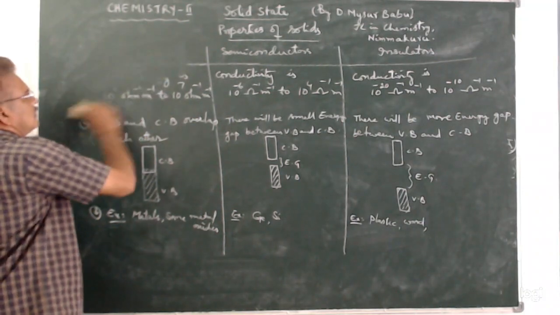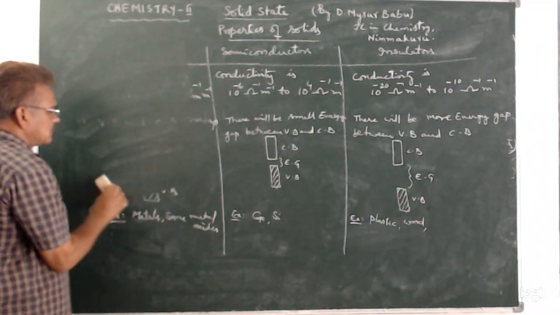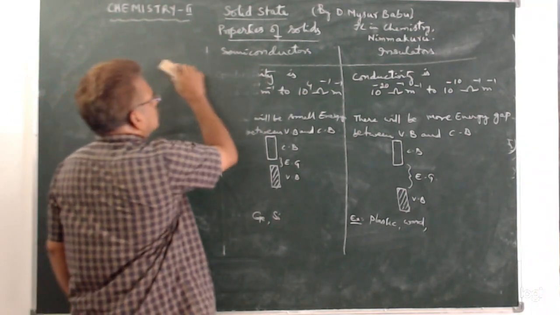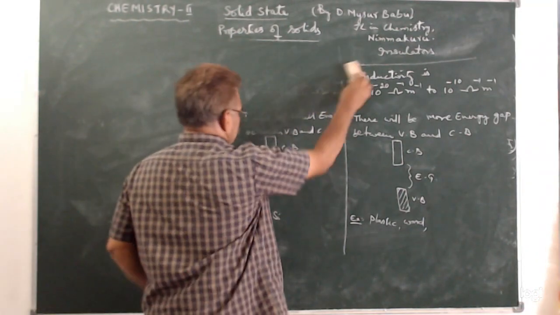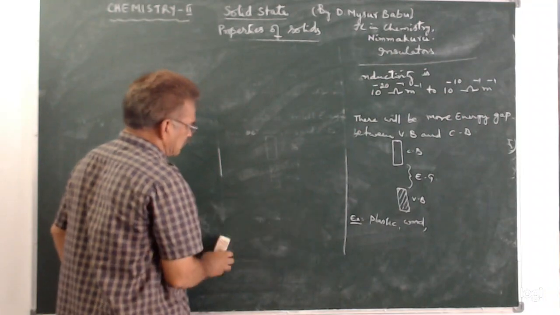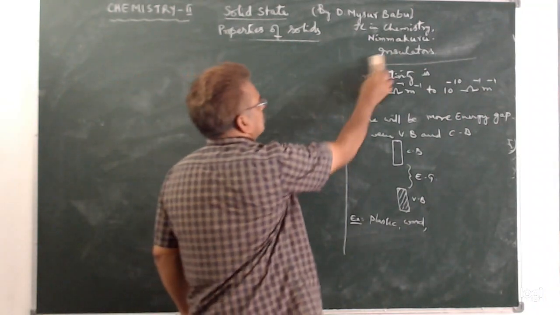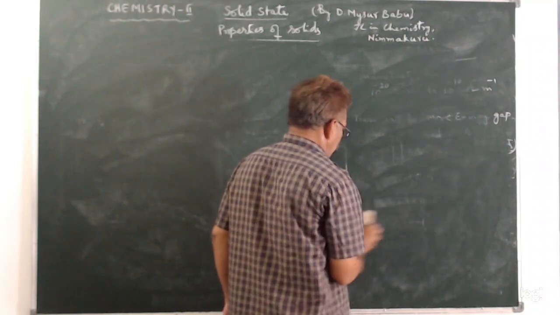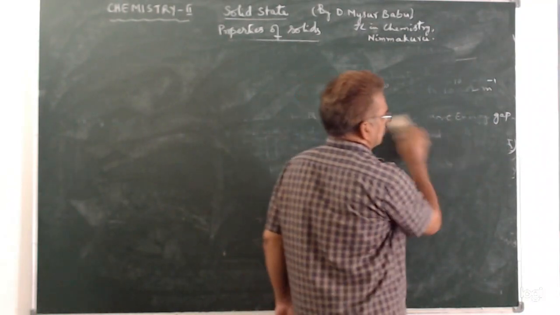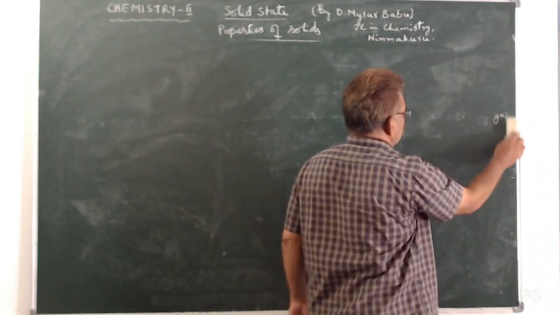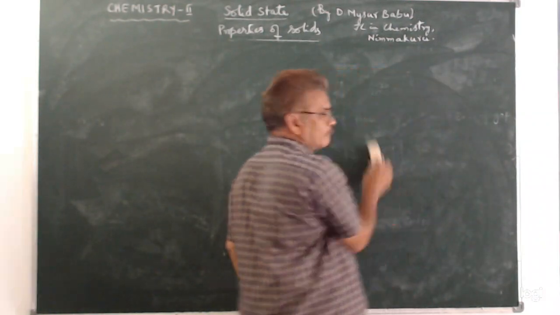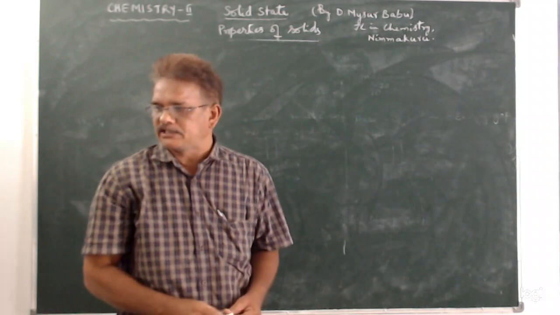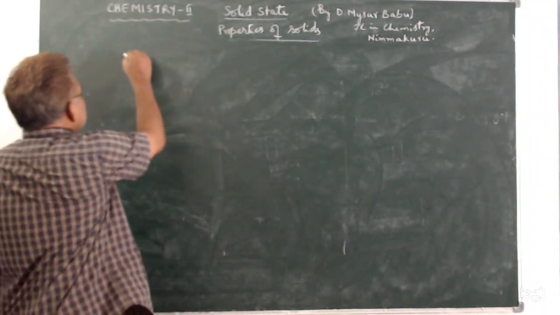Okay. Next, how the conductivity takes place in semiconductors. We discuss the conductivity in semiconductors. How the electrons flow from valence band to conduction band, and what are the factors that influence the flow of electrons from valence band to conduction band. So band theory.